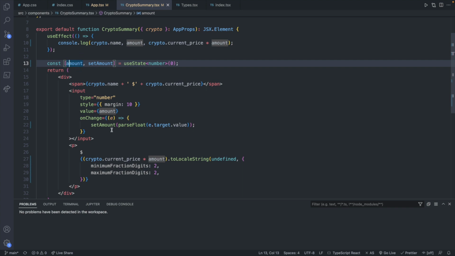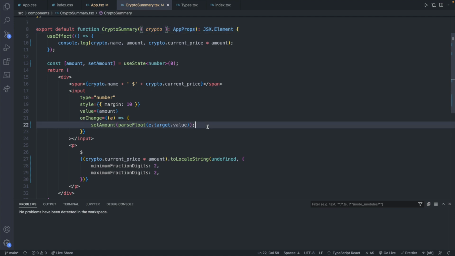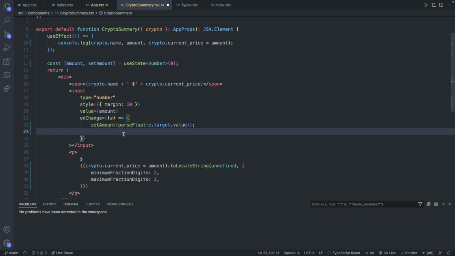Now this amount is tied to this single component, so how do we actually push that up to the parent? Well, anytime you want to do that, you're going to want to pass down a function from the parent, which in our case is App, and then take that in as a prop inside of this component. This will allow us to invoke that function whenever we need to make a change. So where are we going to make that change? It's going to be right here.